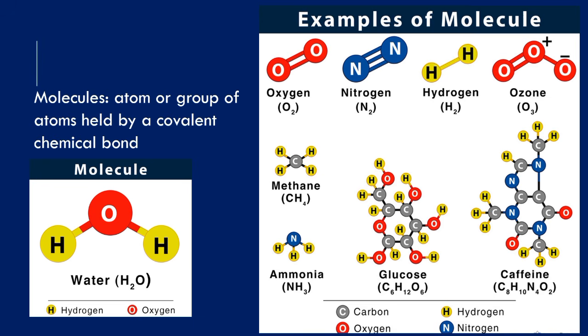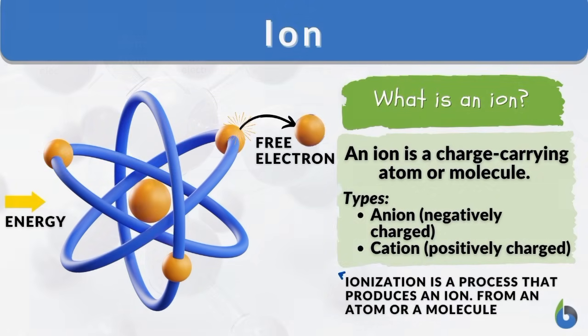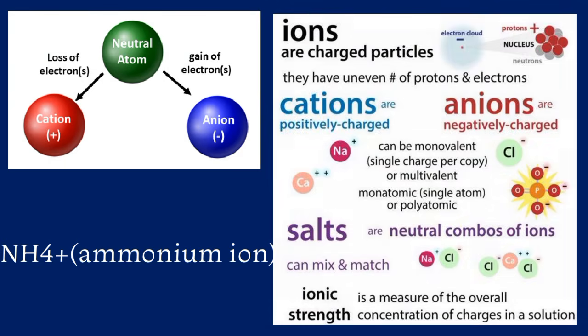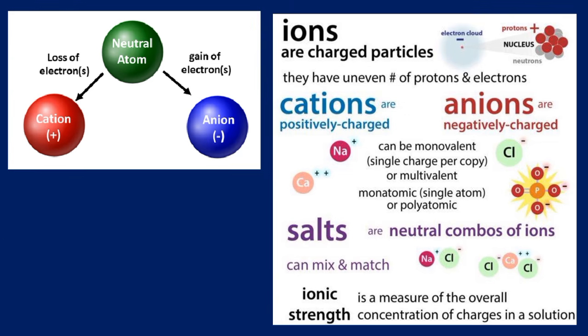Ions. Ions are atoms or groups of atoms that have gained or lost electrons. If it loses electrons, it is called a cation, a positive charge, typically seen in metals or the ammonium ion. If it gains electrons, it is called an anion, negatively charged because it gained electrons, and we normally see them in non-metals, as you can see on the screen.